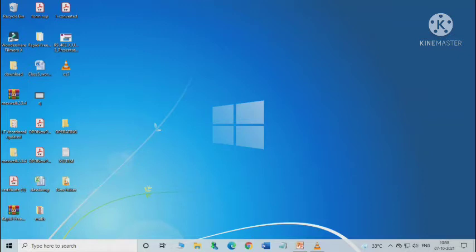Next one is icons. So we have already discussed that the small graphic symbols displayed on the computer screen are called icons. The user can perform all operations through these icons. Each icon has a definite program dedicated to it that runs when the icon is double clicked.